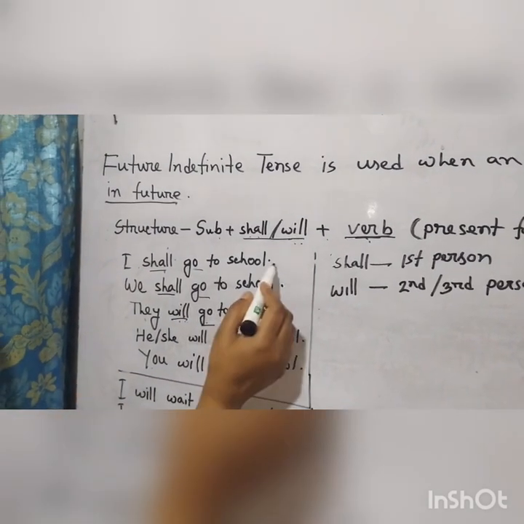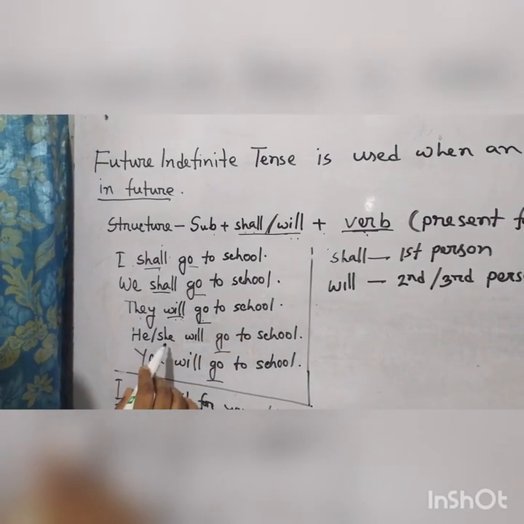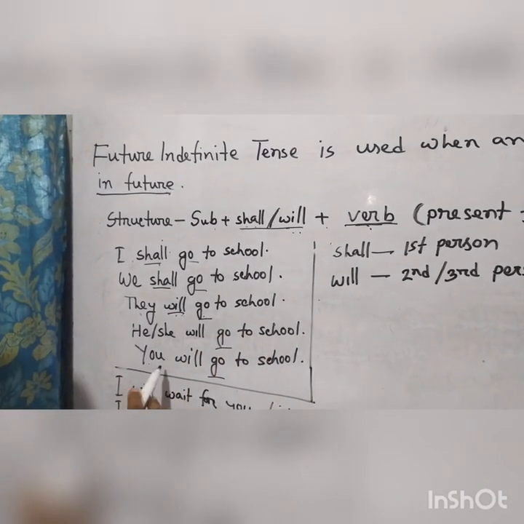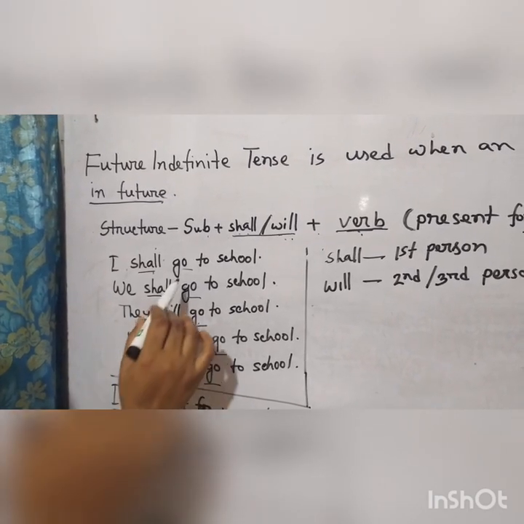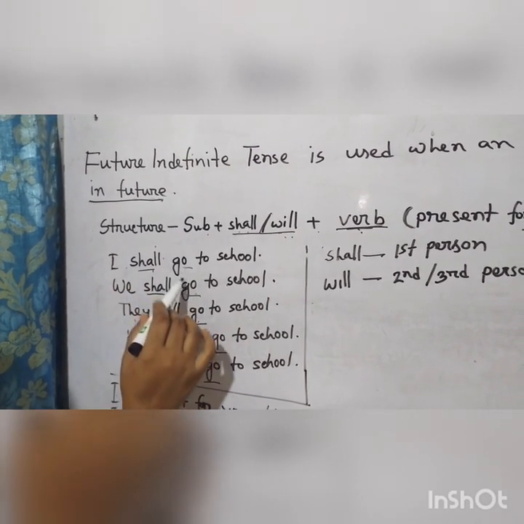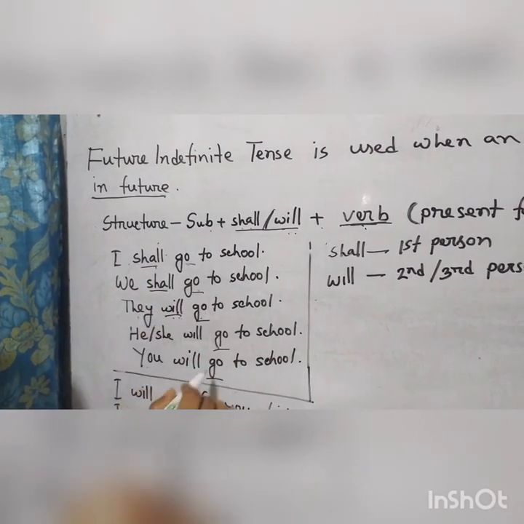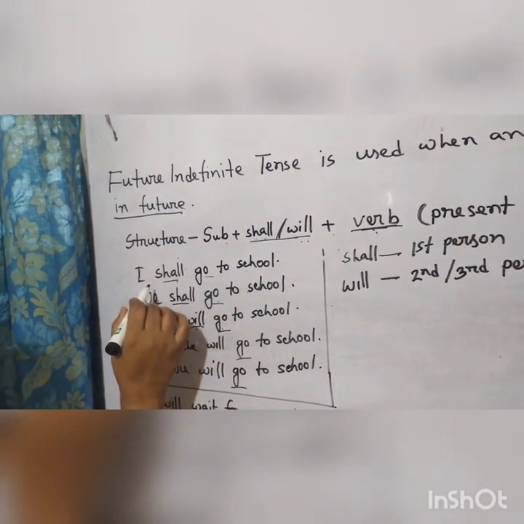I shall go to school, we shall go to school, they will go to school, he or she will go to school, you will go to school. Students, I have taken the same verb, go, to make you understand one thing. Okay, look at the auxiliary verb.